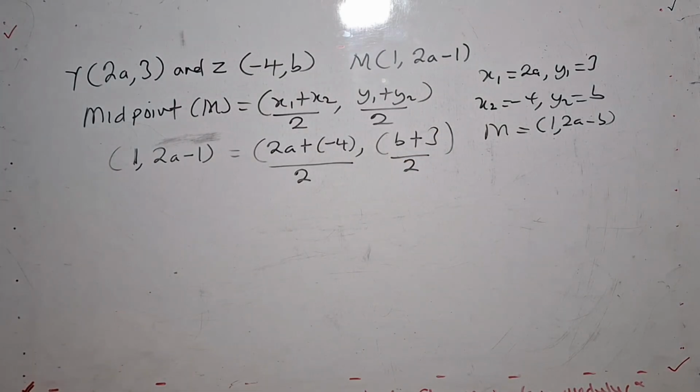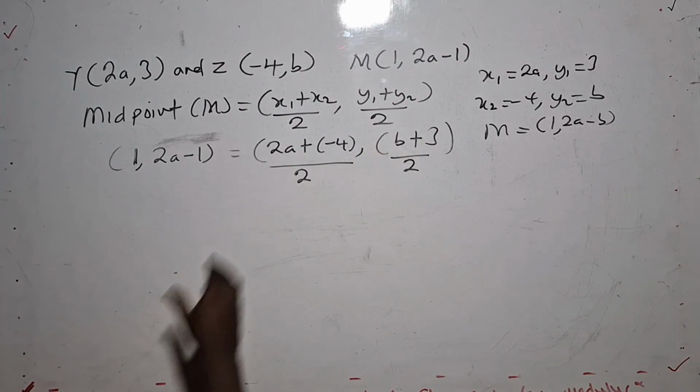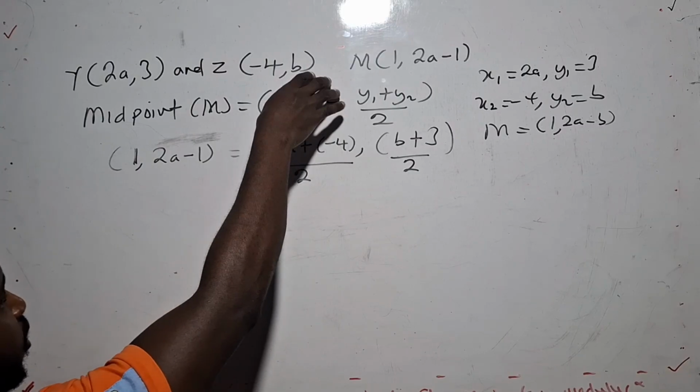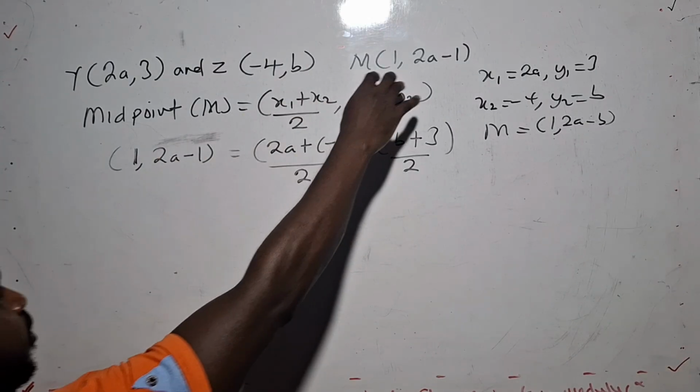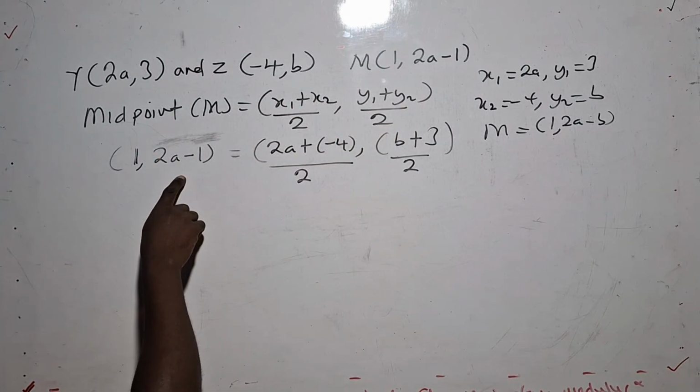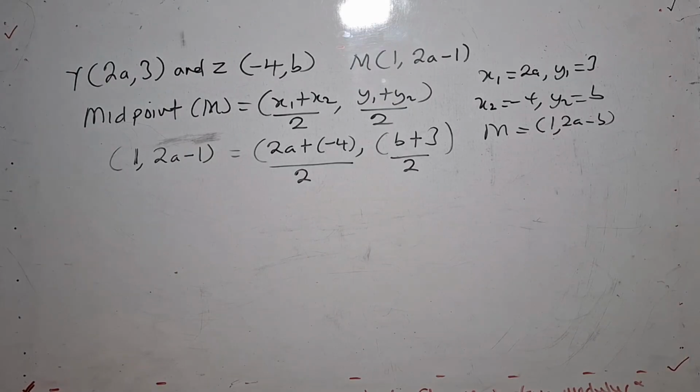Now bracket close. And I've explained earlier that this part of the formula is for the first answer, the second part is for the second answer. So if you want to know the values of a and b, you should know what to do.